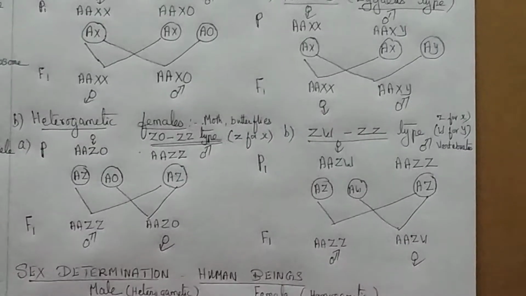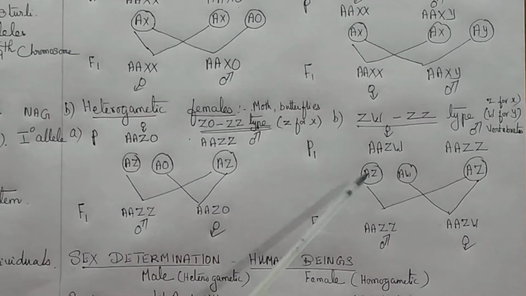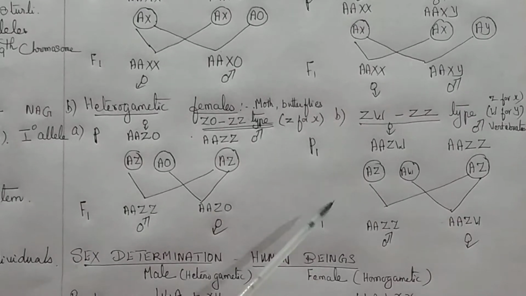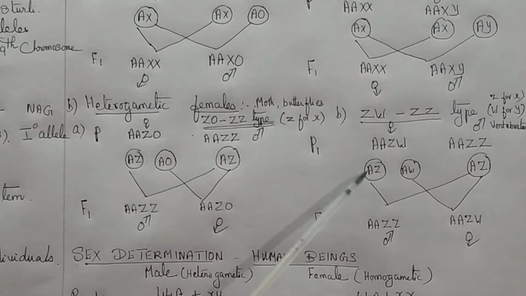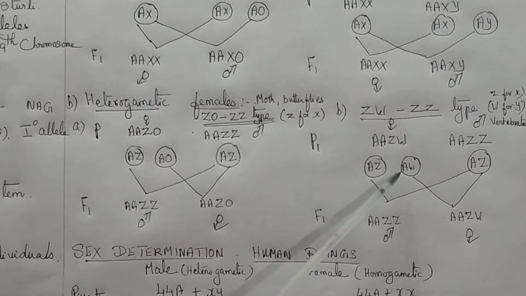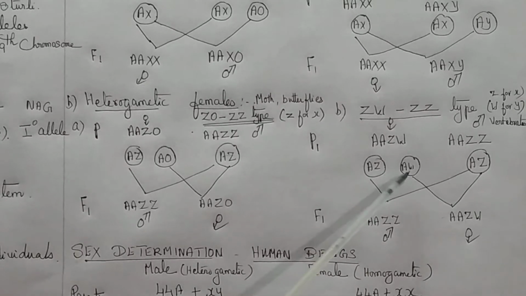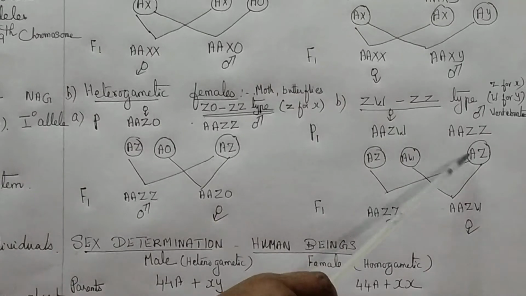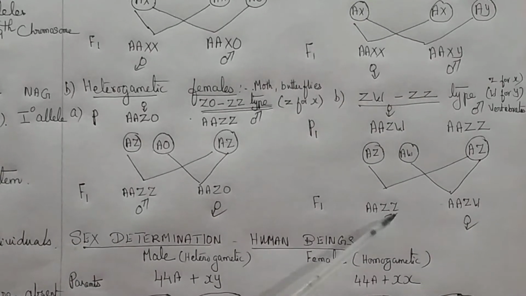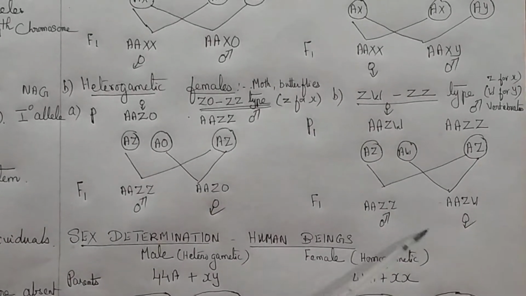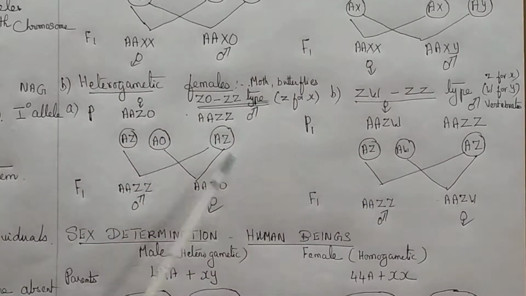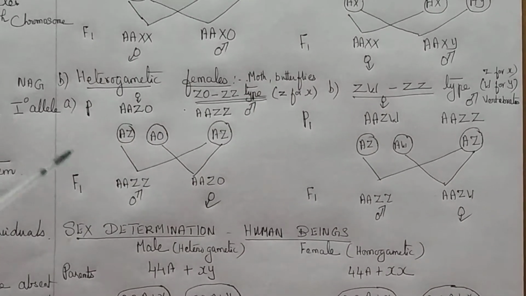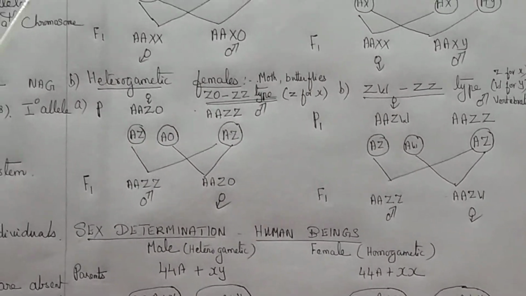Here also the female is producing two types of egg, an egg with the Z chromosome and another egg with the W chromosome. When it joins with the sperm, it produces the male and the female sex. So in all these types, the sex of the individual is determined by the chromosome.